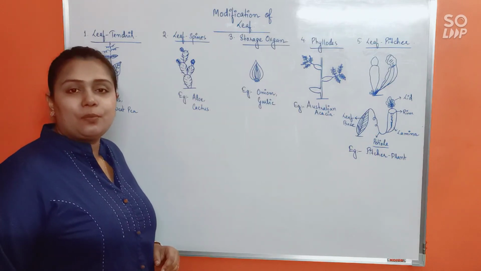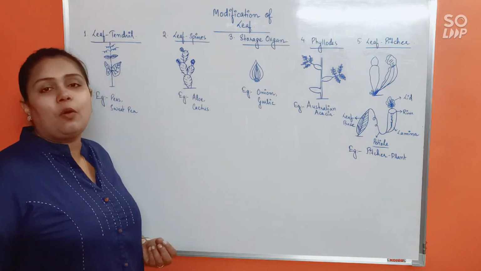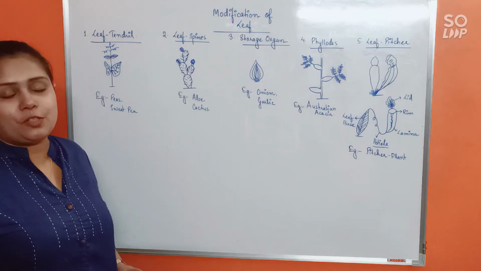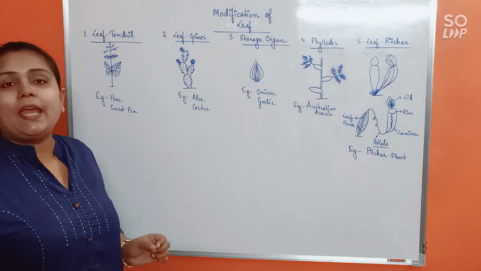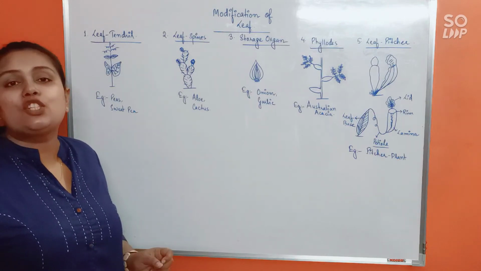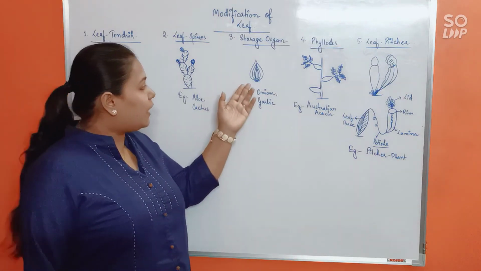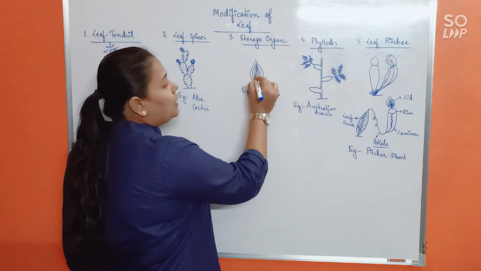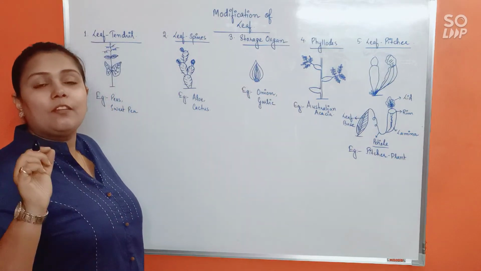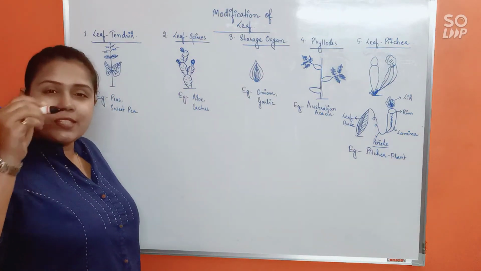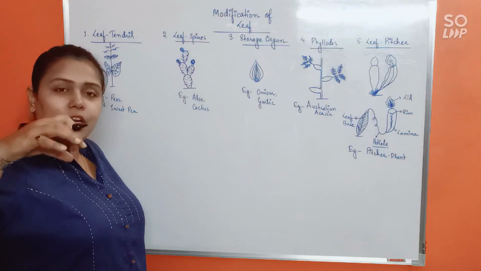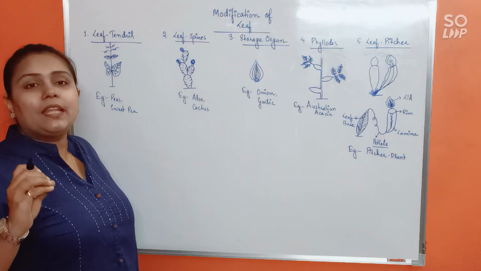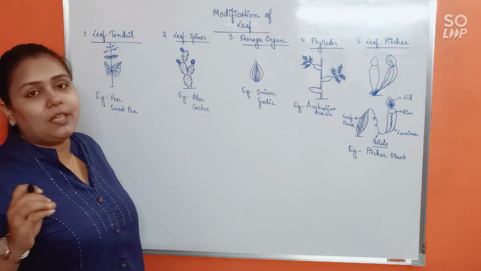Next is storage. Sometimes the leaf can also be performing storage, like for example in onion and garlic, which I have told you before as well. In onion and garlic, the edible parts are storage leaves, isn't it? Like in case of onion, see this being the terminal bud, isn't it? And all surrounding it remain the fleshy leaves, right? They are concentrically arranged, meaning one circle after another. Likewise, concentrically they will be arranged, and they are modified storage leaves.